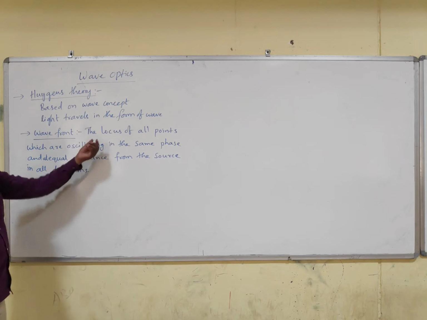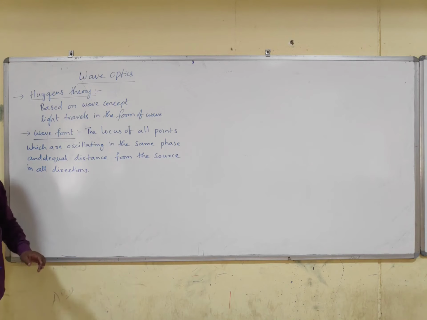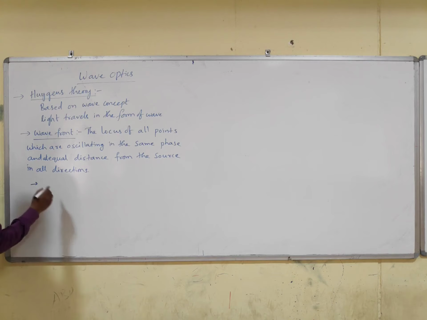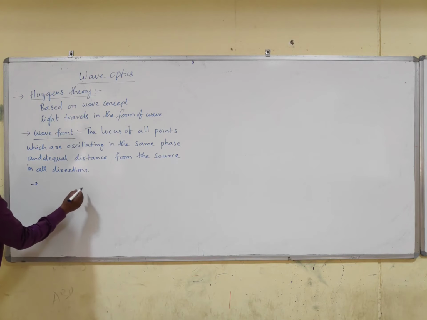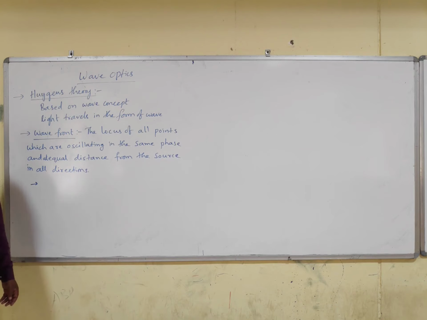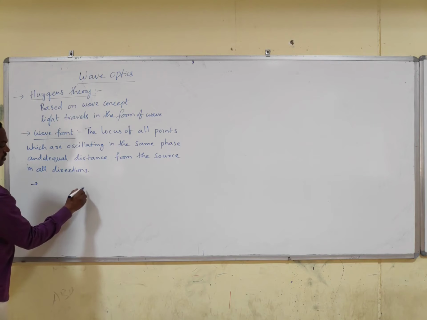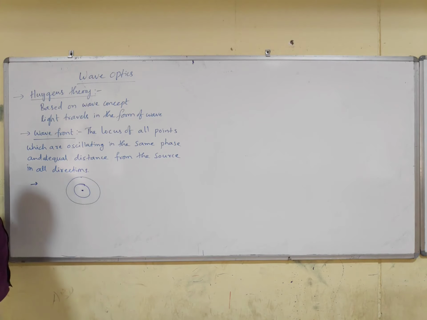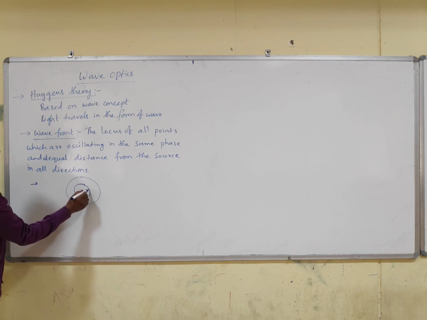What is the meaning of locus? Locus means collection of all points. Let us understand more clearly. For example, go to a pond and throw a stone into still water. Then we will observe some circles like this. So what are these circles?